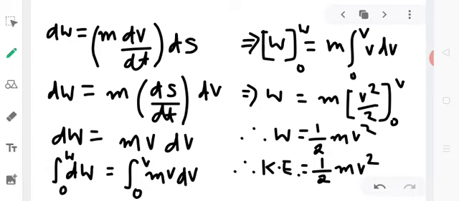Kinetic energy of a body is always positive. It can never be negative. Kinetic energy of a body depends upon the frame of reference. For example, kinetic energy of a person of mass m sitting in a train moving with velocity v is half mv square in the frame of earth, and kinetic energy of the same person is equal to 0 in the frame of the train.